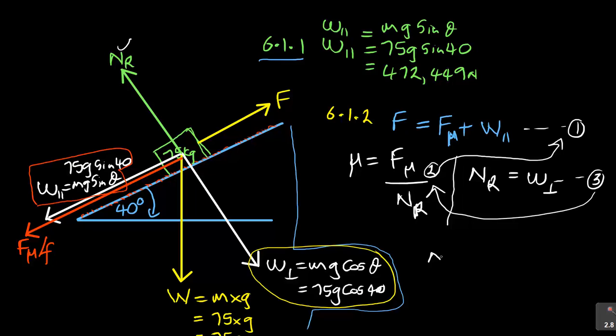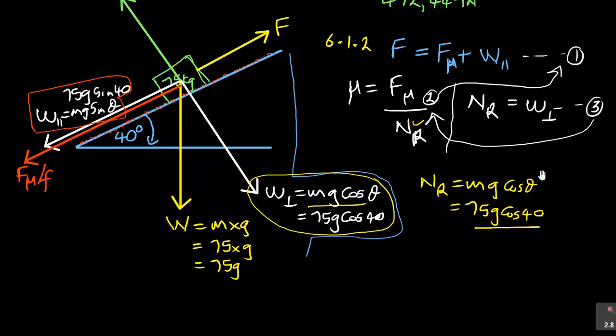NR is equal to weight perpendicular, but weight perpendicular is mg cos theta. Remember, we got it from there, which is equal to 75g cos 40. So we have our NR, which I'm going to put there. So now that is my 1.